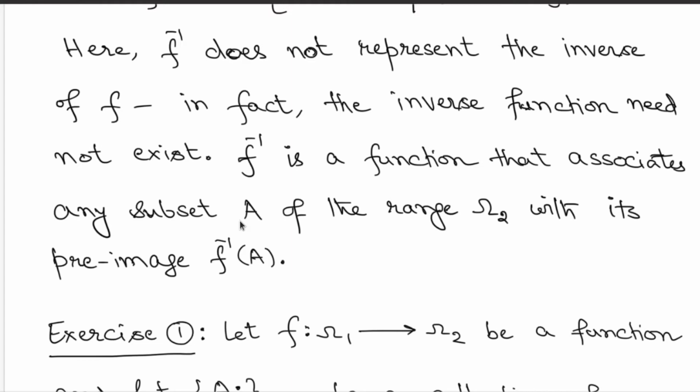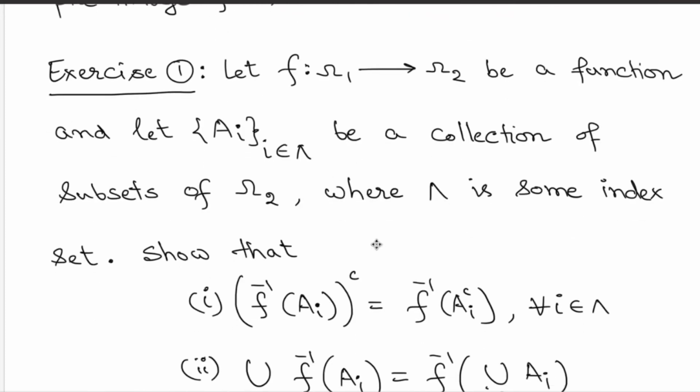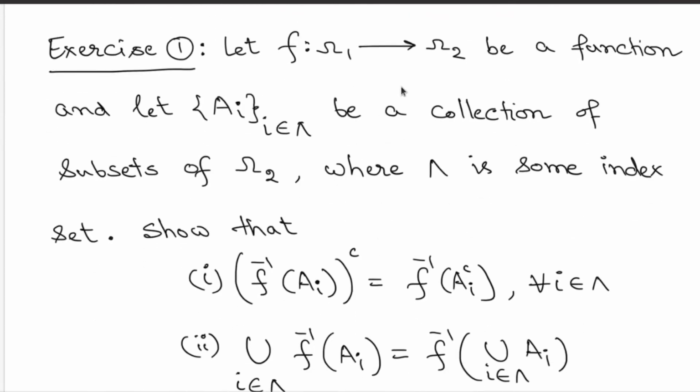Okay. Now if the function f has an inverse, then of course you can connect the notion of this pre-image with the actual inverse of a function, which you can try to work out. But now what we are interested in are properties of these pre-images. So the properties of pre-images come in this form. Take this general function which starts in the domain omega 1, lands up in the range omega 2, and choose a collection of subsets from the range side, A_i, where i belongs to lambda, and lambda is some index set. Here it's some arbitrary set, it could be finite, countable, uncountable, anything. So it's just some arbitrary index set.